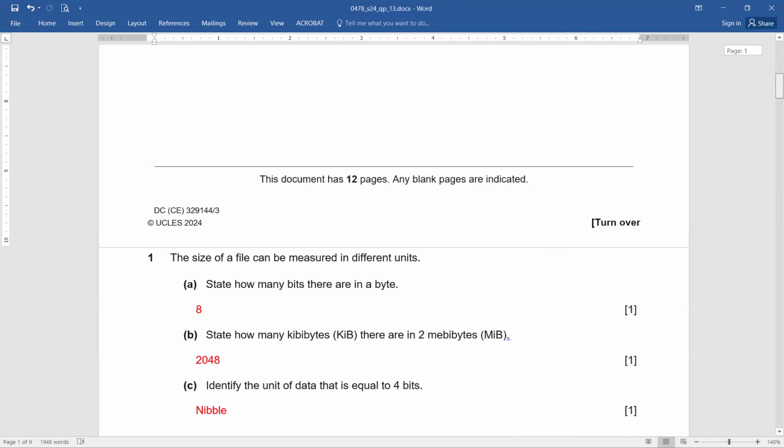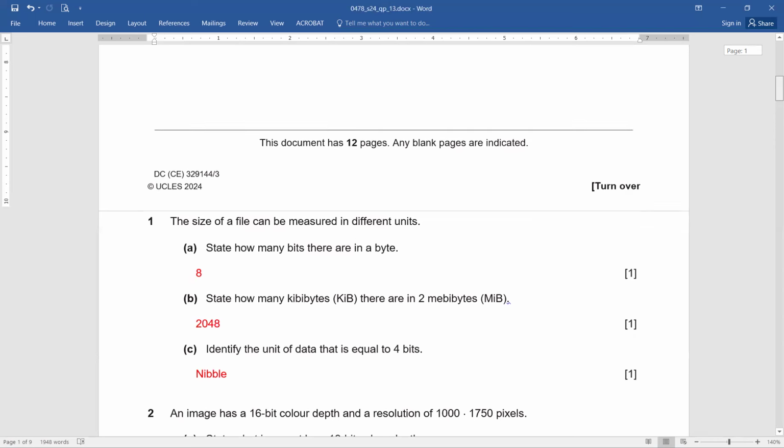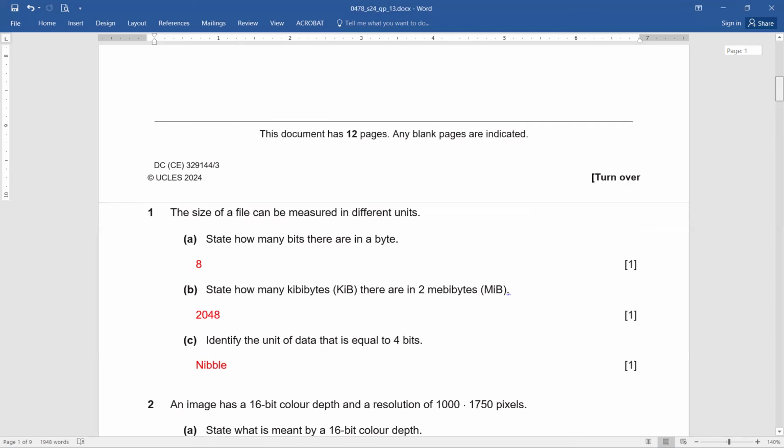Question number 1. The size of a file can be measured in different units. State how many bits there are in a byte. So simple one, the 1 mark question: 8 bits. State how many kibibytes, KiB, are there in 2 megabytes. Here you are supposed to simply write down 2048. And if you don't remember, you can simply write down 1024 times 2 also. That is also possible. Identify the unit of data that is equal to 4 bits. So 4 bits means a nibble, exactly.